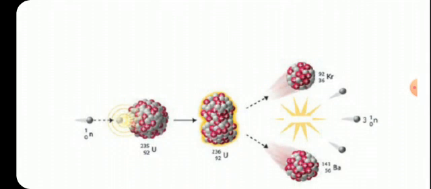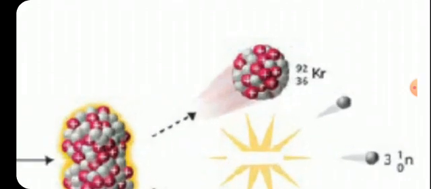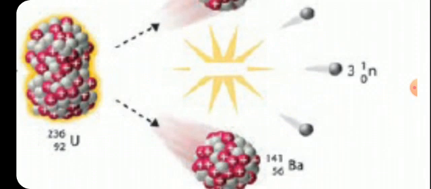Fission means splitting, and it forms two nuclei of two different elements, krypton-92 and barium-141, and 2 to 3 neutrons are released.